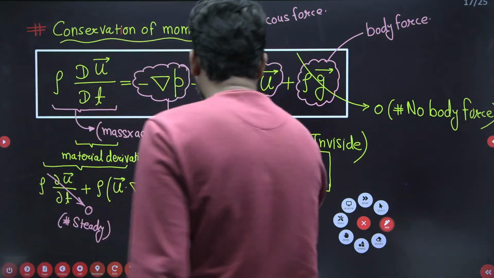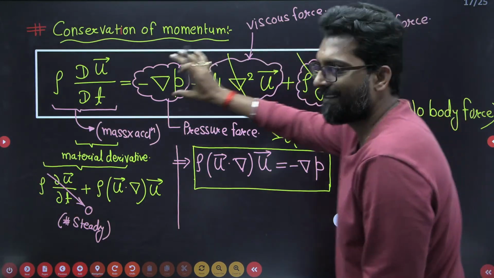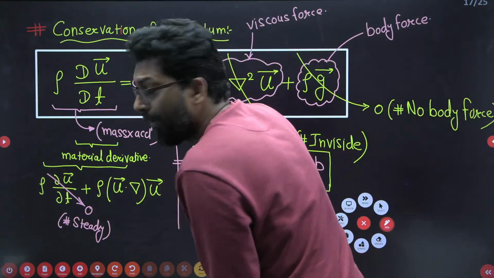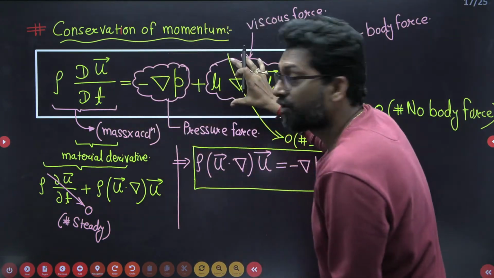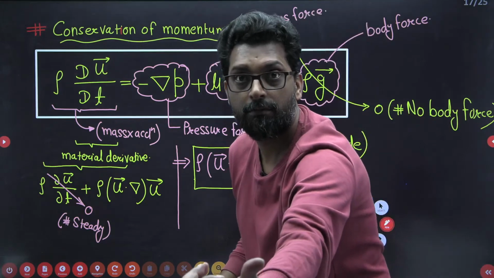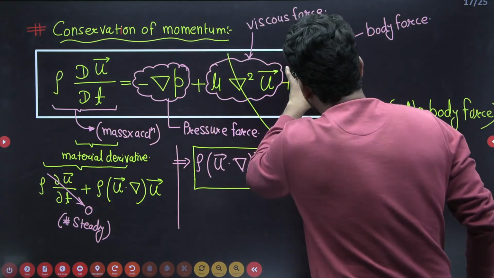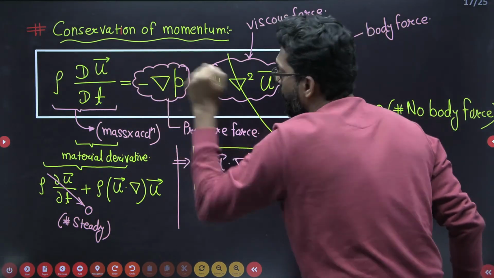My dear, I ask one question. This is the force component due to the pressure difference, this is the force component due to the viscosity of the fluid, this is the force component due to the weight of the fluid. Okay. Now, this force component is positive, this force component is positive, but this force component is negative. Why?